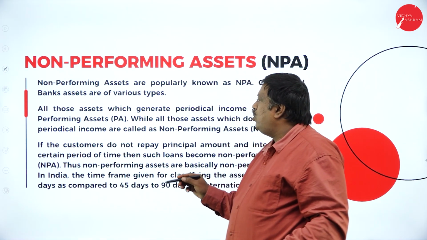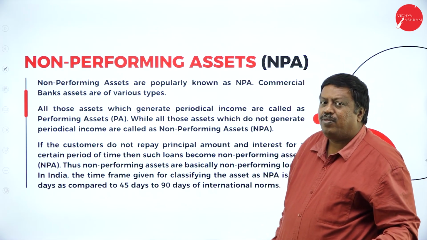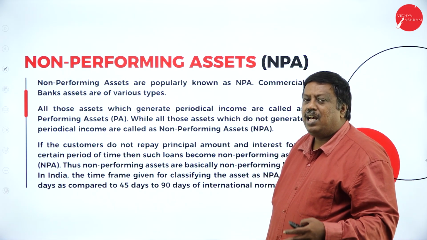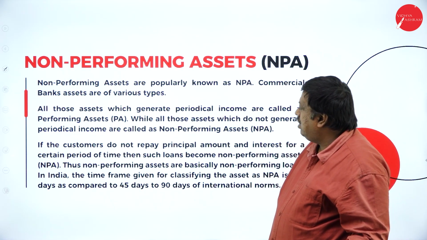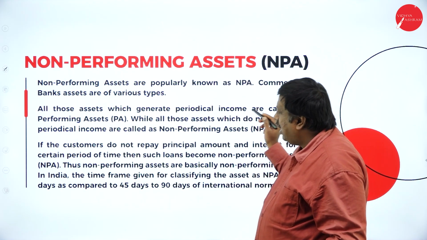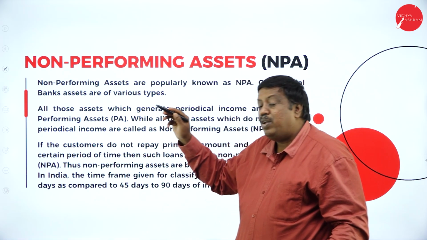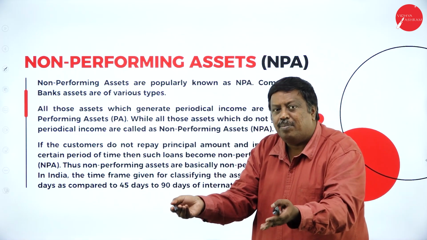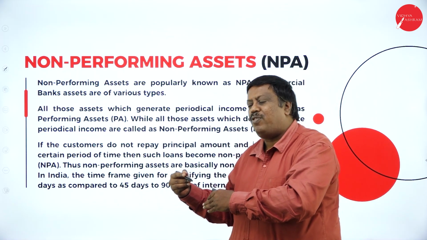Non-performing assets are those assets which have not performed for a long duration for any reason. All those assets which generate periodical income are called performing assets. Those which do not generate any income are called non-performing assets.